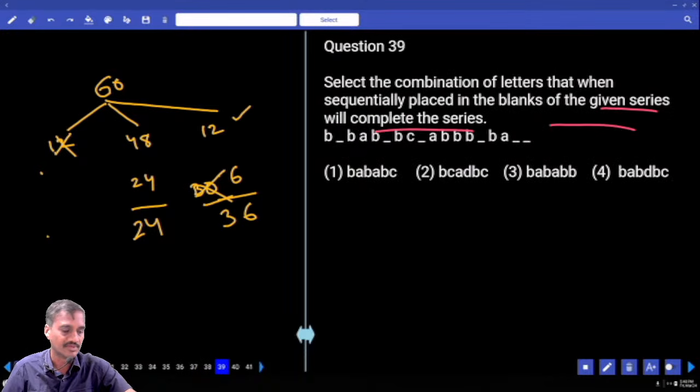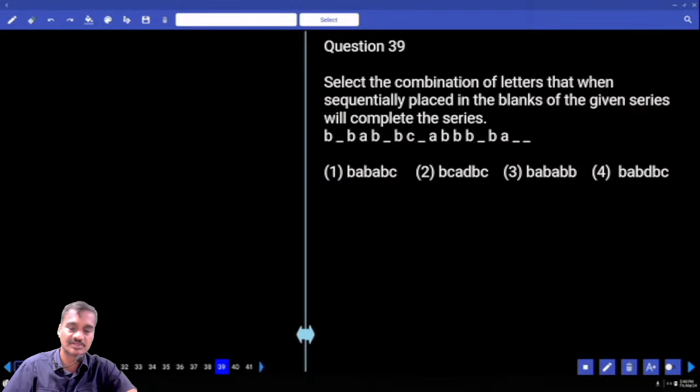Then the 39th one. Now in this question number 39, it is based on a sequence. Now, how many elements are there in this one? 1, 2, 3, 4, and 1, 4, 5, 6, 7, 8, and 8, 10, 12, 16 and 18. So altogether we have 18. Now 18 can be written as 6 into 3. 3, 4, 5, 6. 1, 2, 3, 4, 5. And again 1, 2, 3, 4, 5.